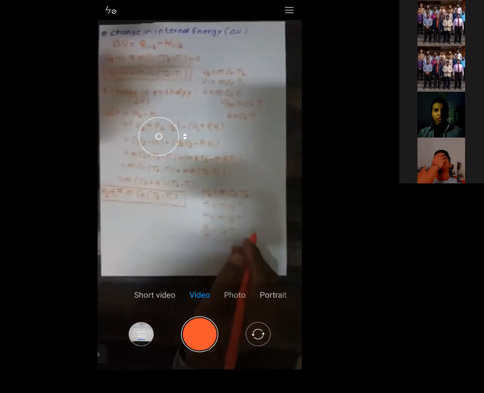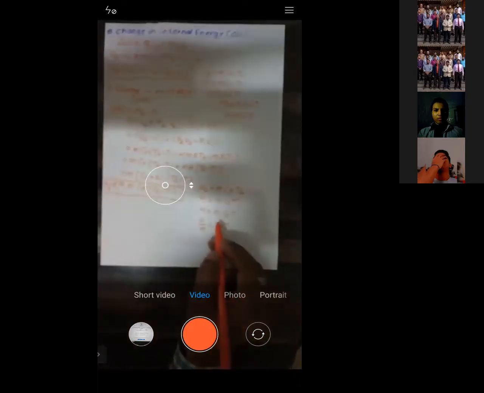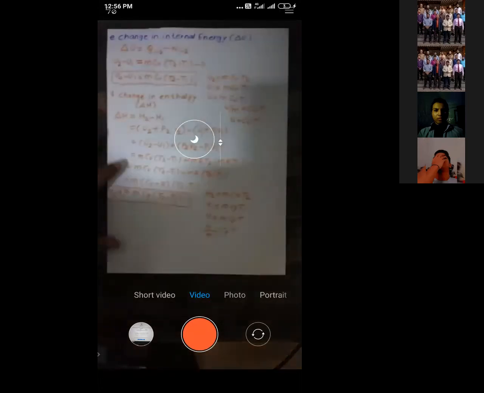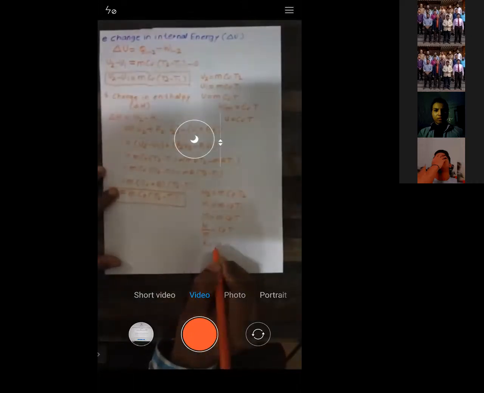If I bring this mass to the left-hand side, H by m is equal to Cp T. Capital H divided by mass is a small h, since anything divided by mass is a specific quantity.